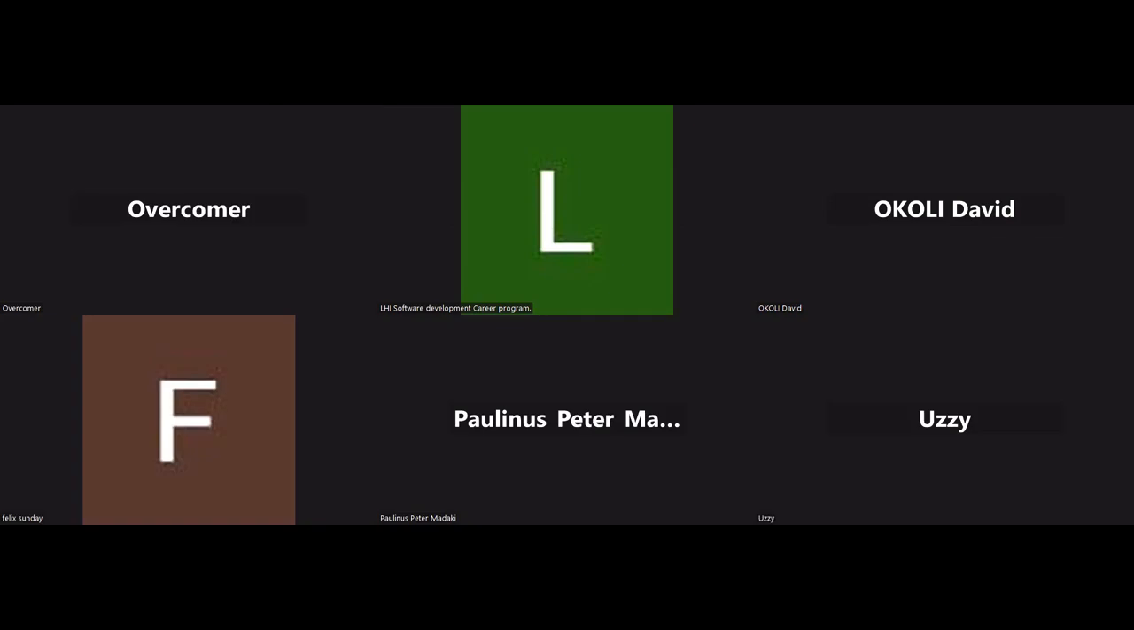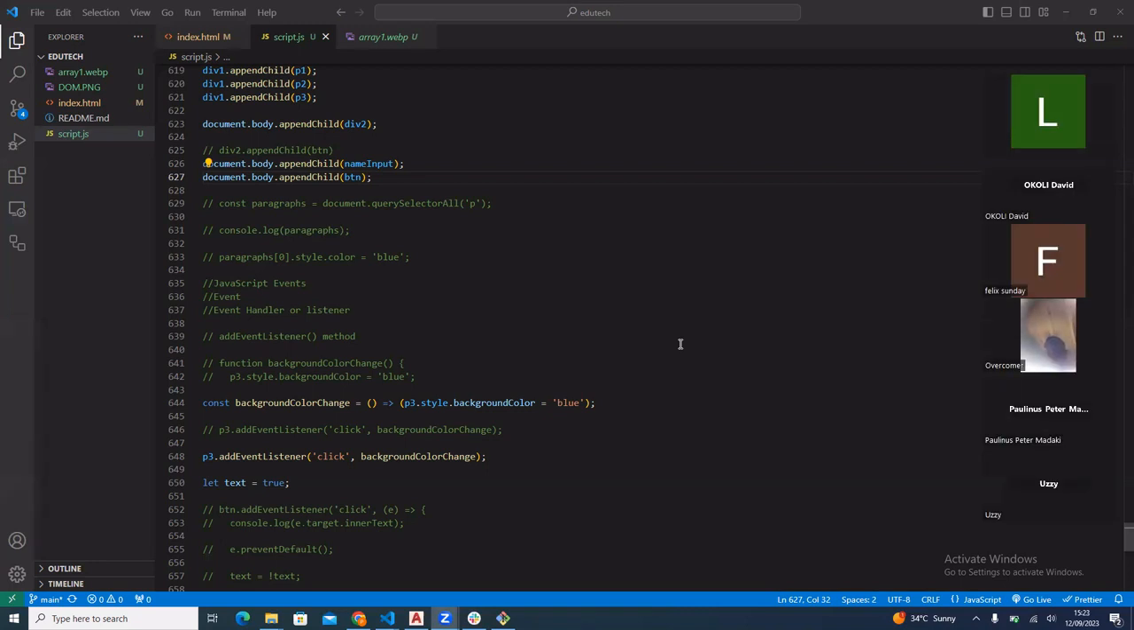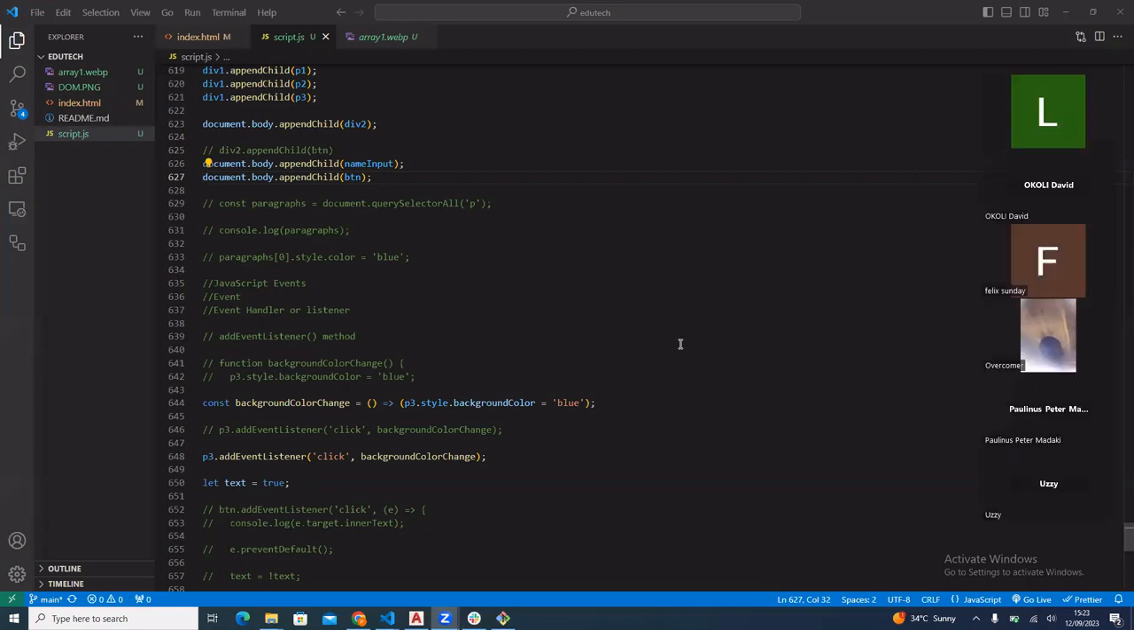So we said events are actions that are triggered on your browser. And when they get triggered, they initiate another action. Most times the action could still be from the event that is calling it. The action could be from another event.